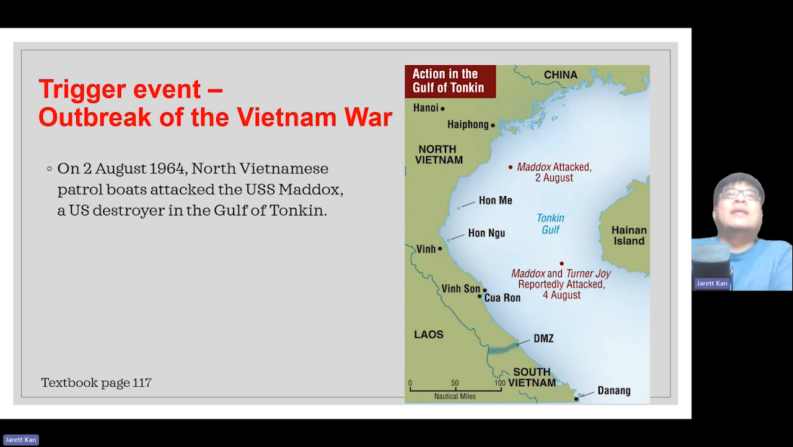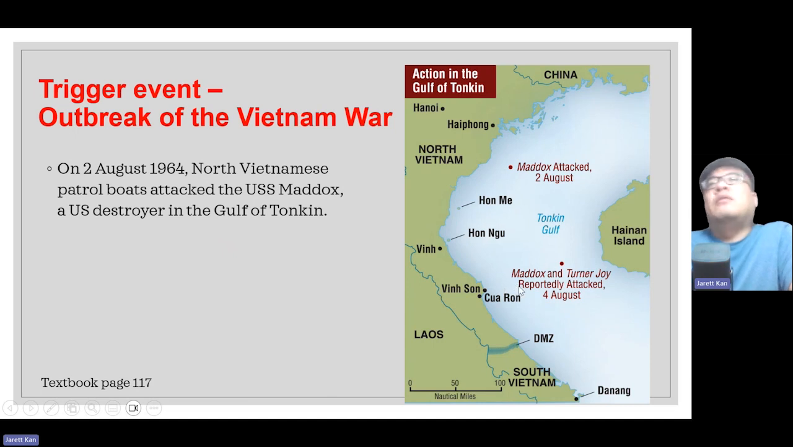Now, the USA needed a trigger event to send in their troops. And this trigger event came on 2nd August 1964. What happened was that on 2nd August 1964, North Vietnamese patrol boats went to attack a US destroyer known as the USS Maddox. Later on, it was also reported that another US ship was attacked. So first, 2nd August, then 4th August, another one being attacked. Now, this is all reported.